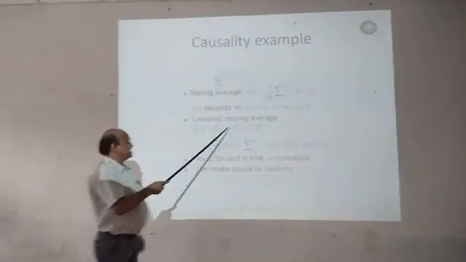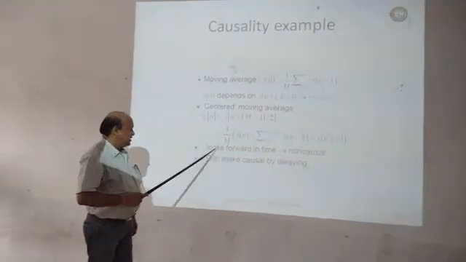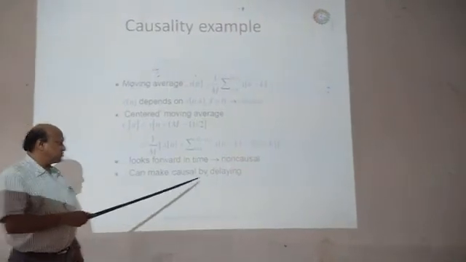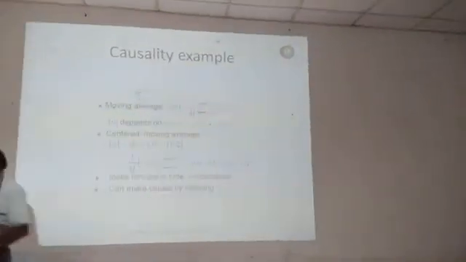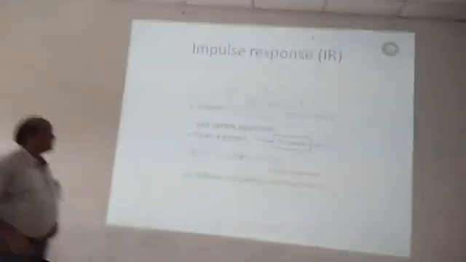Central moving average can also be calculated by this formula. It looks forward in time, so this is called non-causal, but it can be made causal by delay. A delaying system can be used to achieve causality.